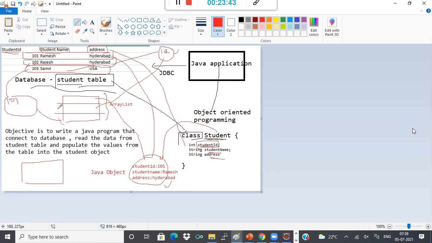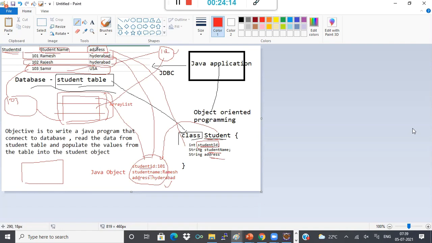Now, if I read this ArrayList, what will I get? The first element is the first student object. The second element is the second student object. The third element is the third object. In the first element, if I get a student object, what are the properties of that student? Student ID, student name, and address. And what are the values? Those values are the corresponding column values of that particular record or row.